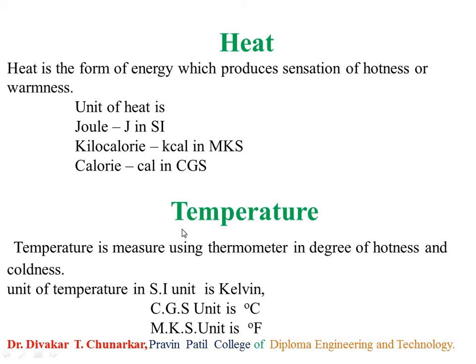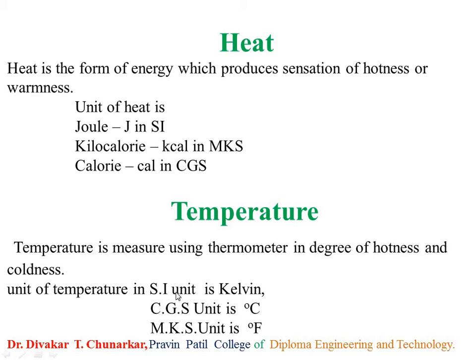In the case of heat, it produces the sensation of hotness and warmness. In the case of temperature, it is measured by using a thermometer. Thermometer is the name of the instrument. Temperature is measured using a thermometer in degree of hotness or coldness.